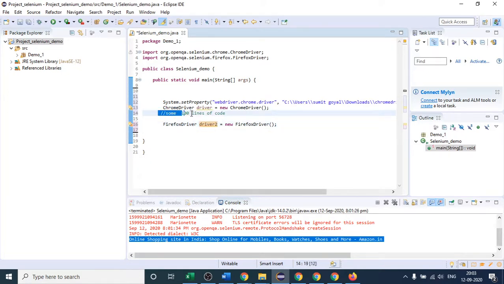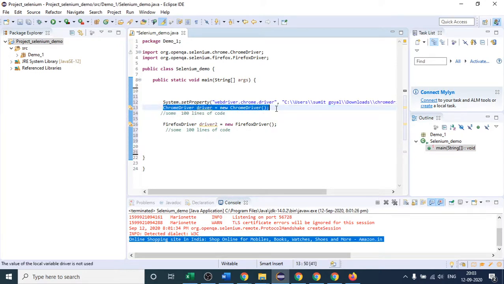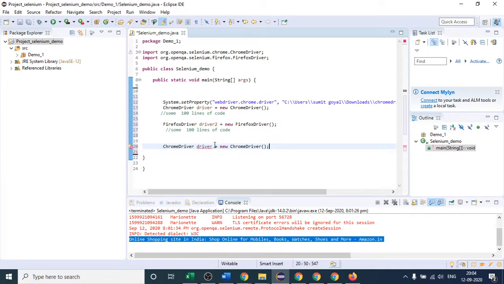And after that, suppose I have written again 100 lines of code, and again I have to invoke my test case on Chrome browser. So I have to write that line again. This line will execute my test case on Chrome browser, but you can see that I am repeating this whole line. So understand one thing before that.